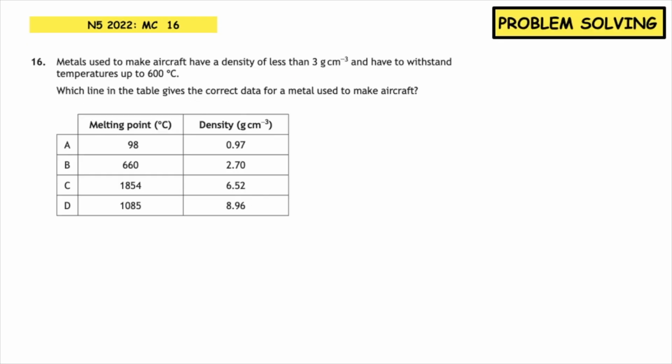Multiple choice 16. Metals used to make aircraft have a density of less than 3 grams per centimetre cubed, and have to withstand temperatures up to 600 degrees Celsius. Which line in the table gives the correct data for a metal used to make aircraft?